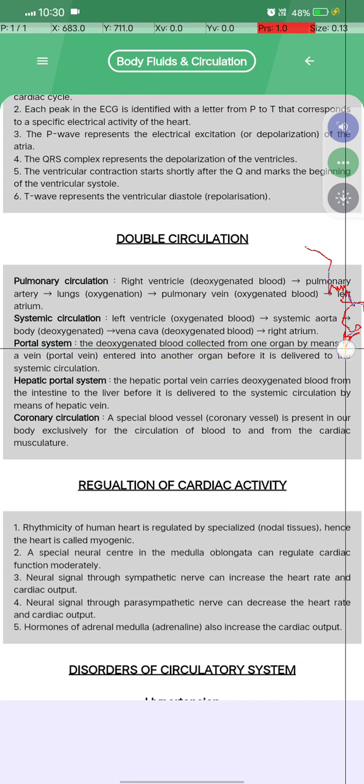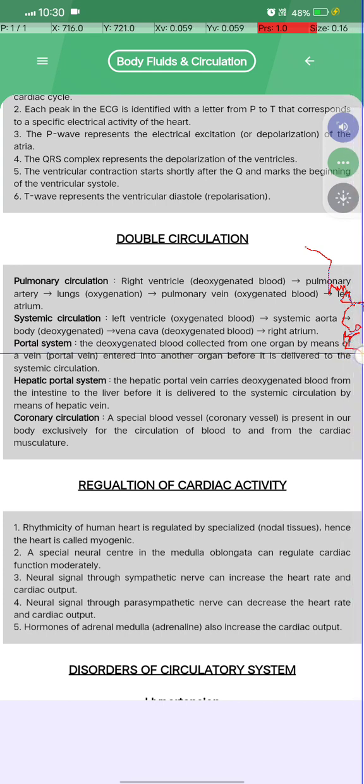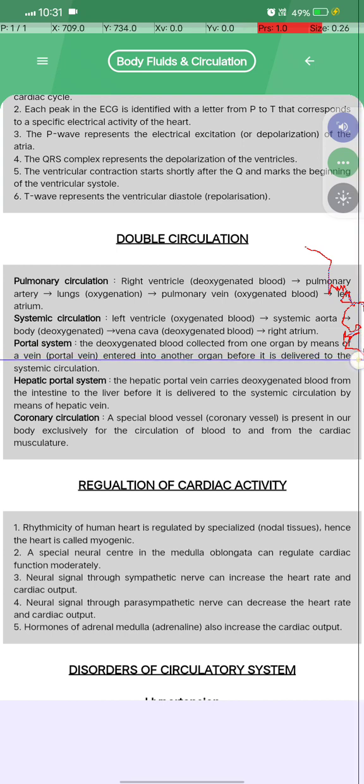And in the portal system, deoxygenated blood is collected from the organs by means of the veins and the portal veins, and enters into another organ before it is delivered to the systemic circulation.